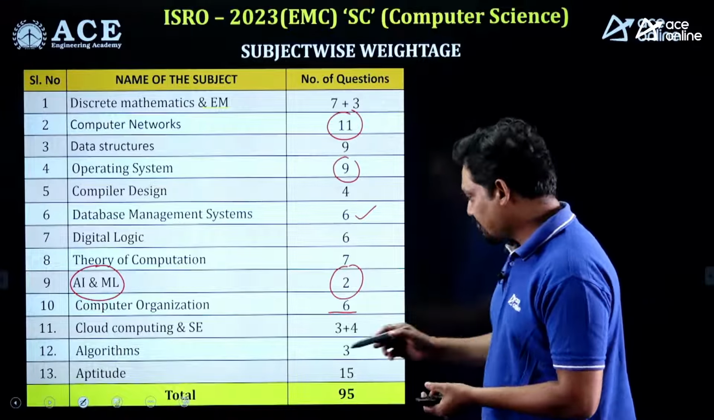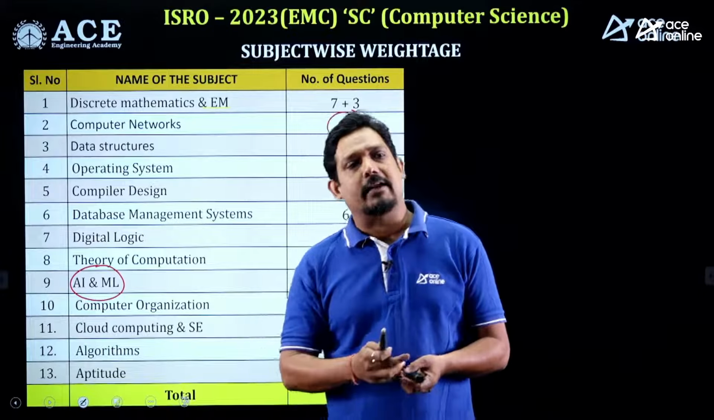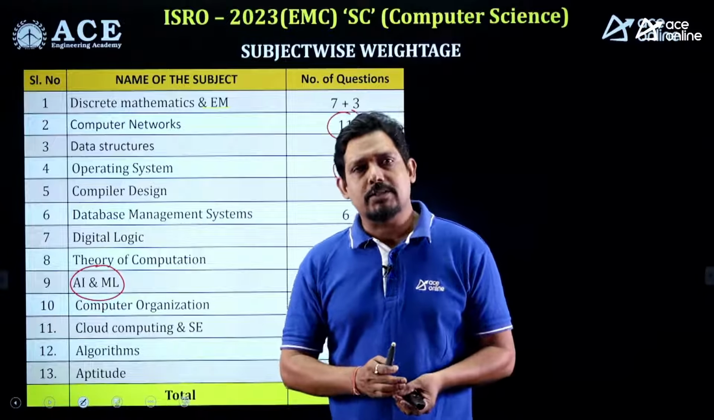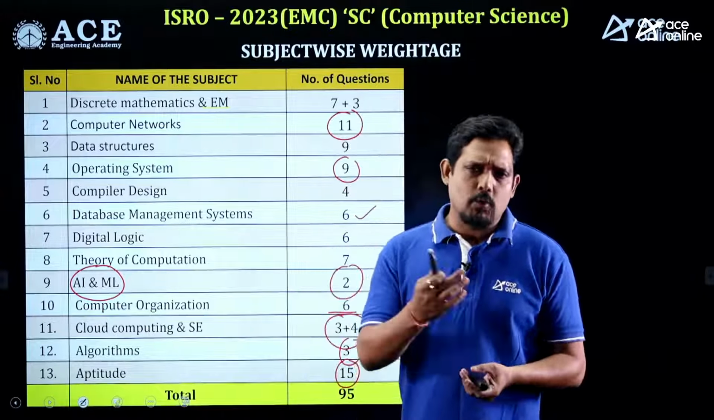Algorithm weightage was comparatively less than all the subjects, only 3. And we always have a fixed number of questions from aptitude, which is 15 questions. Essentially, the paper was not very difficult. The paper was of a good standard, as you can say ISRO standard, and a few questions, not many, were also taken from GATE.